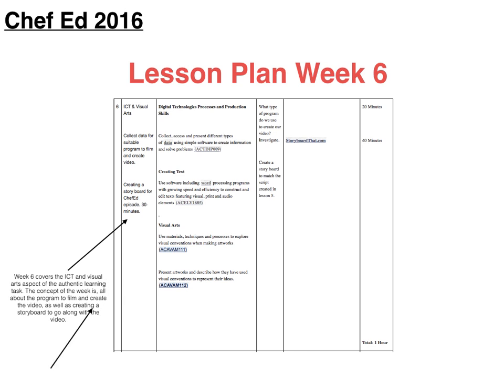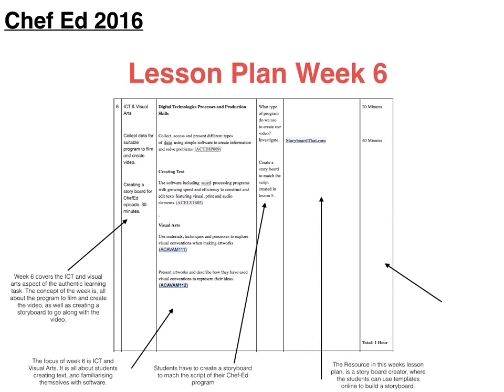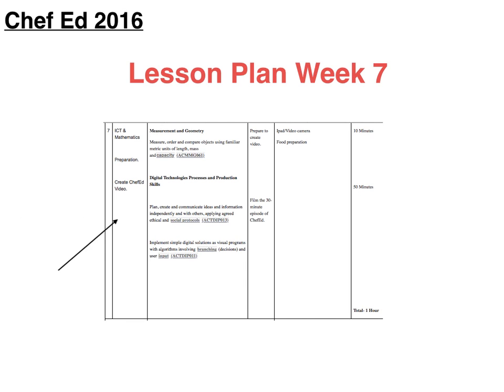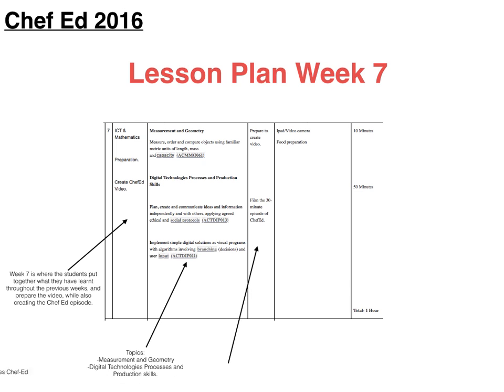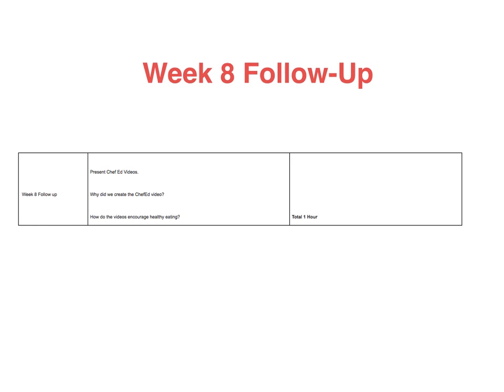Week 6 covers ICT and visual arts aspect of the authentic learning task. This is whereby they take their script and create a storyboard using Storyboard That online. Week 7 is where the students put together what they have learned into a Chef Ed episode, which will be presented a week later in week 8. An important aspect of the authentic learning task is reflection about the task, in which happens in week 8 after presenting the video.